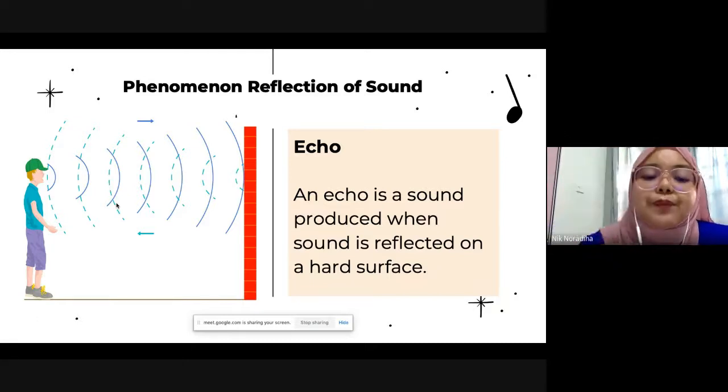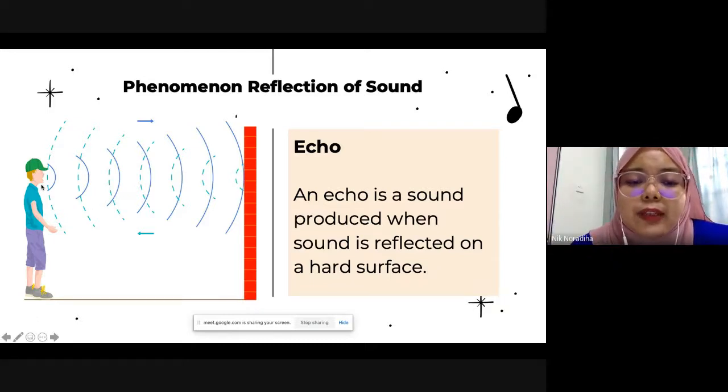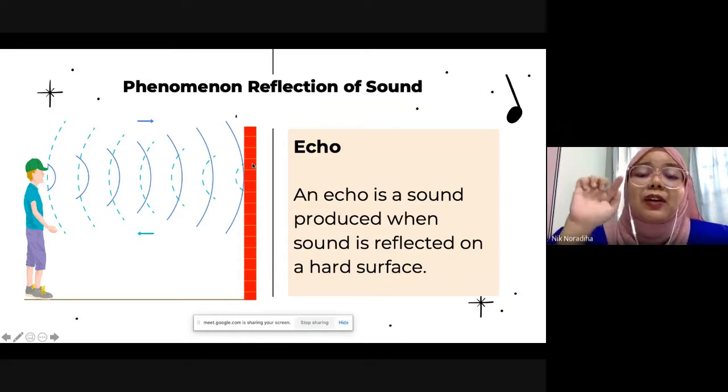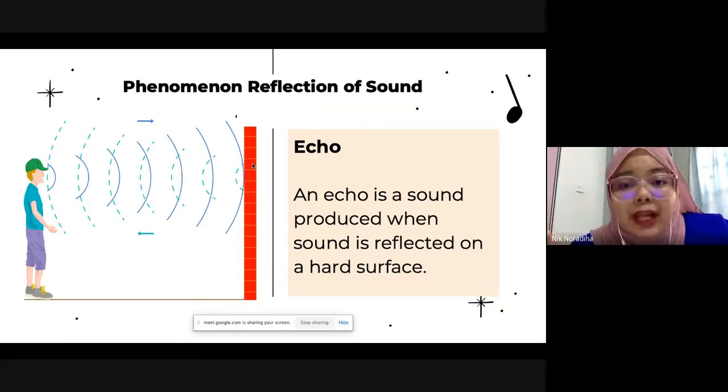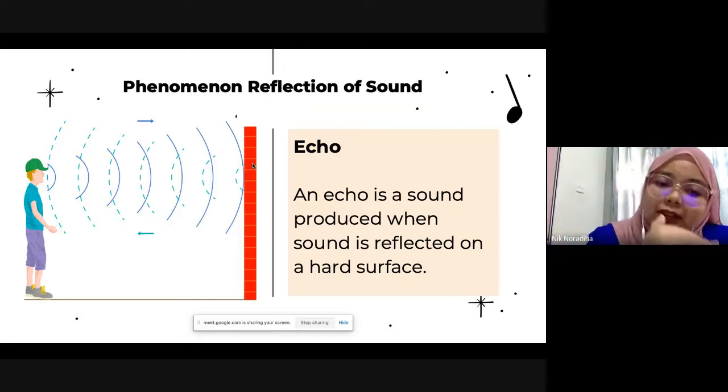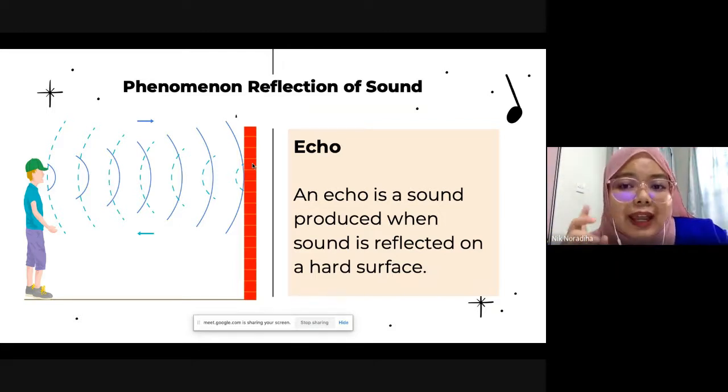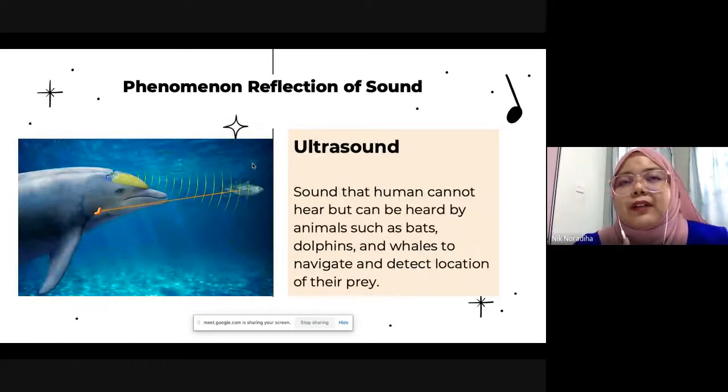Then the wave of his voice will hit this red brick wall. After sound hits a hard surface, what will happen? It will be reflected back. That is why we hear an echo. We hear an echoing sound because sound is reflected. So the first phenomenon of reflection of sound is the echo.